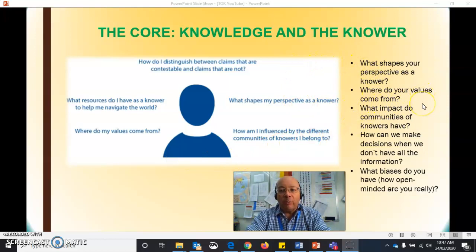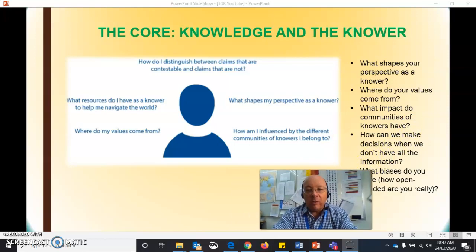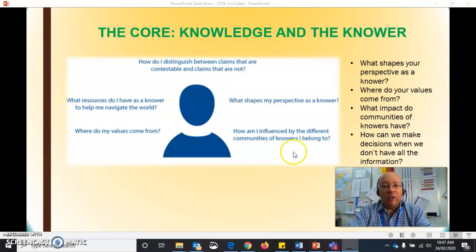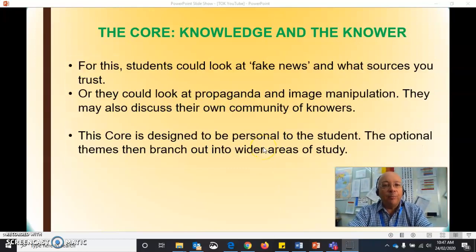What shapes your perspective? What kind of biases are there? How do you make decisions or opinions where you maybe don't have all the information? So we ask general questions like this to think about you and to personalise TOK here.